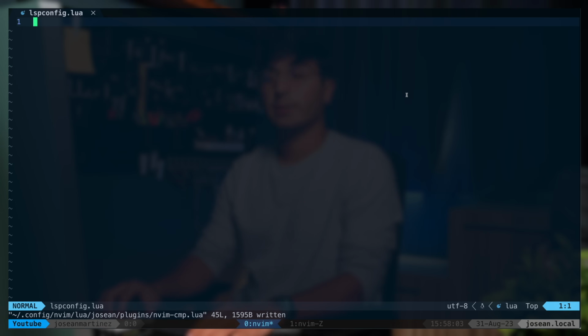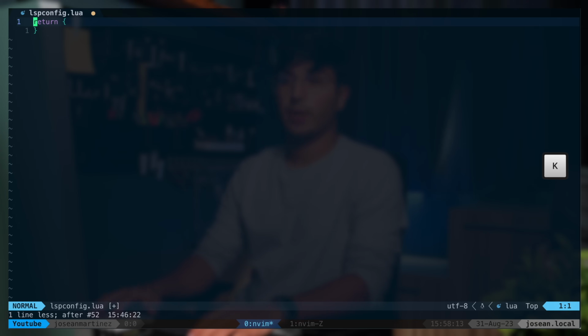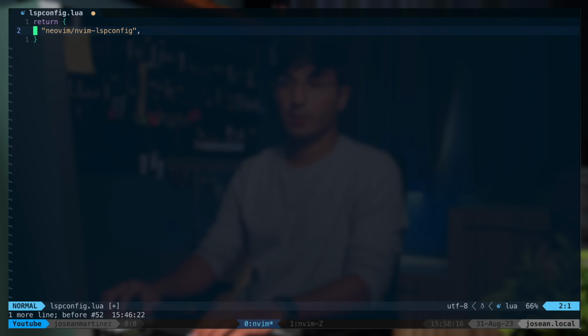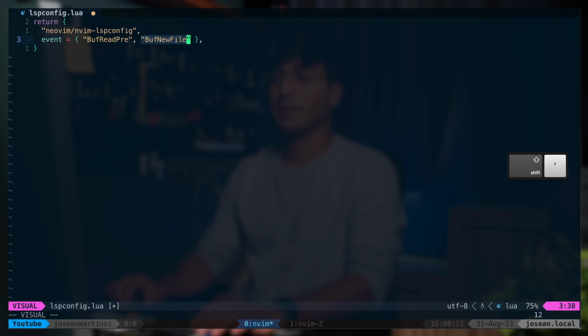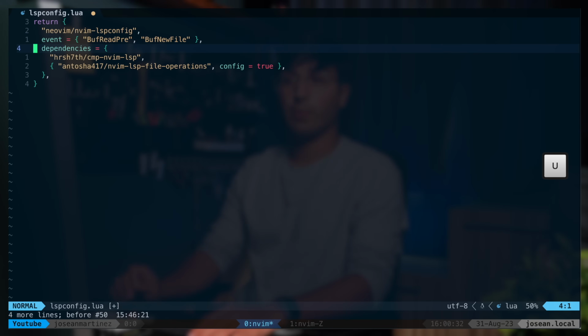Alright, so again, in this lspconfig file, the first thing we want to do is return a table, and the first property here will be the short plugin URL for nvim-lspconfig. Then we're going to add a table of events. This first event means that we want to load this plugin whenever we open a new buffer for a pre-existing file. And the second one means that we want to also load this plugin when we open a new buffer for a file that doesn't exist. Now we want to specify some dependencies for this plugin.